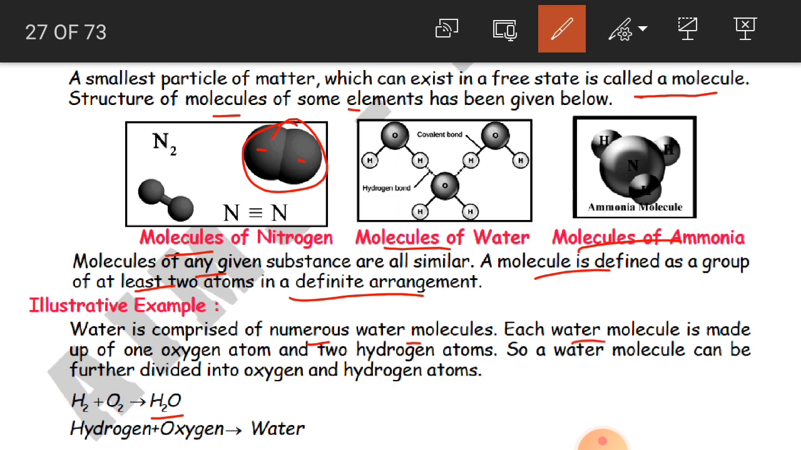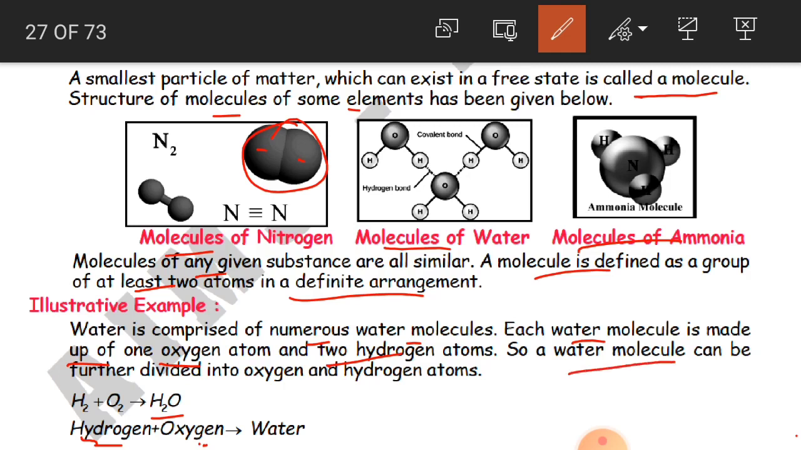Each water molecule is made up of one oxygen atom and two hydrogen atoms. See, you are having one oxygen atom and two hydrogen atoms. So that is why we call it H2O. Okay, two hydrogen atoms and one oxygen atom. That is the formula for water.